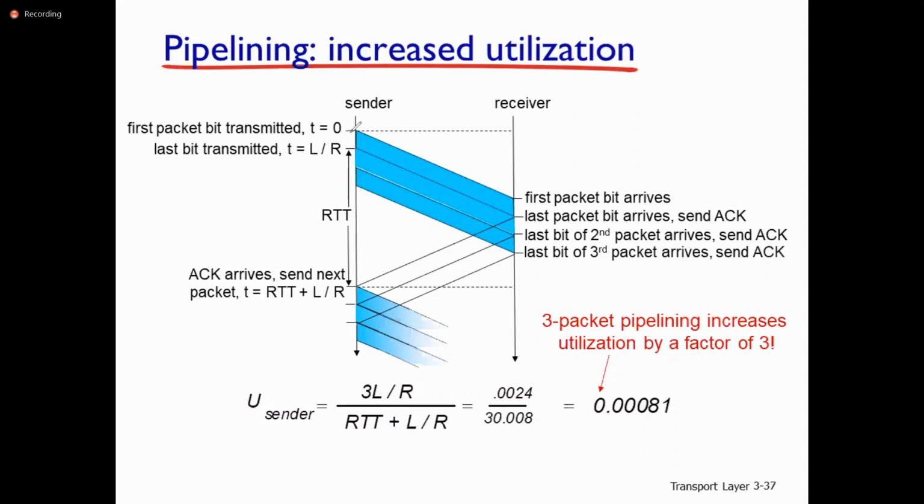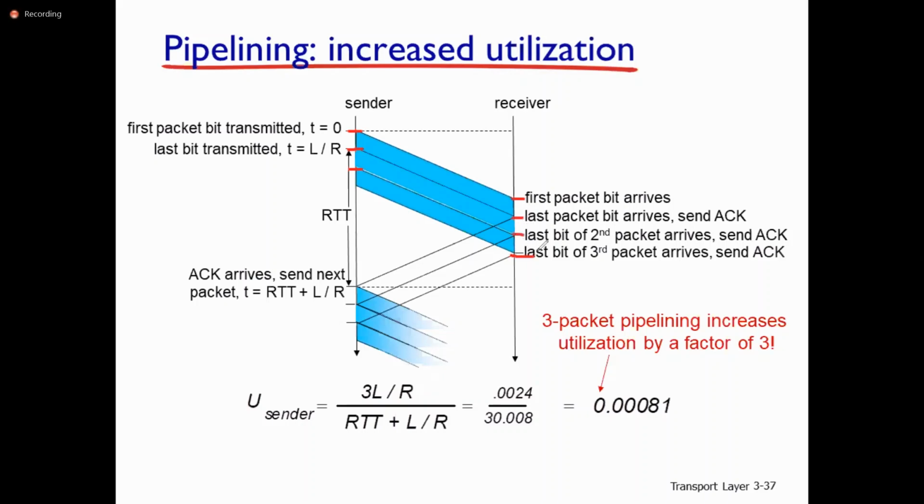Starting of packet 0, end of packet 1, starting of packet 2, starting of packet 3 at the transmitting side. At the receiving side, the first bit of packet 1 is received, the last bit of the first packet and the first bit of the second packet. Then at that time it sends an acknowledgement for the first packet.